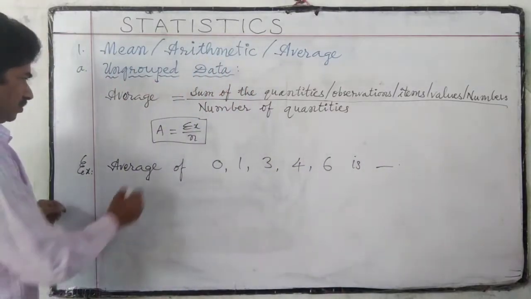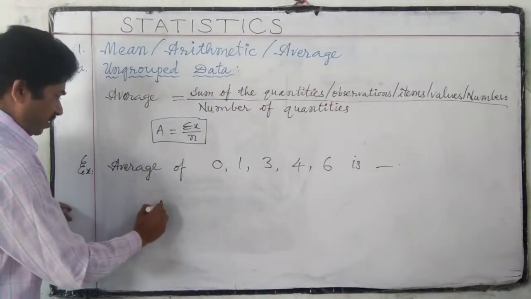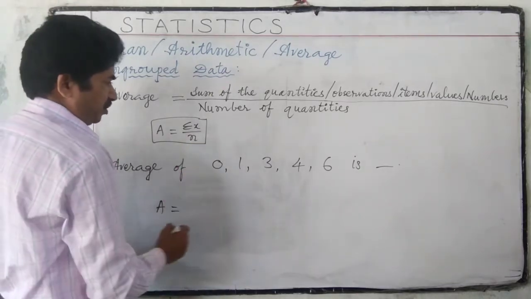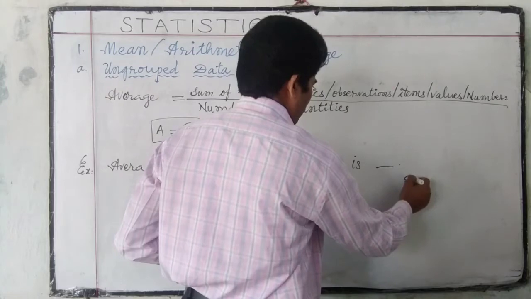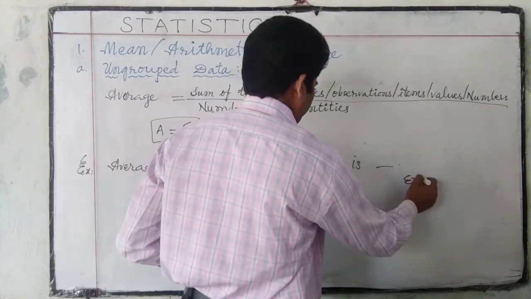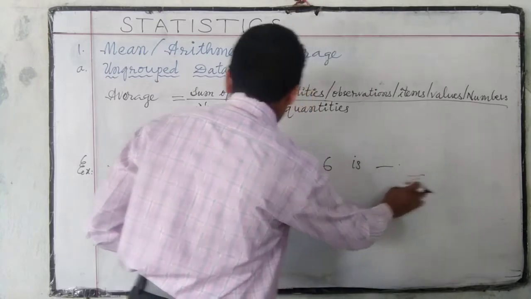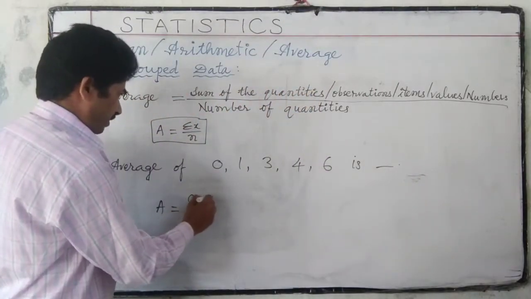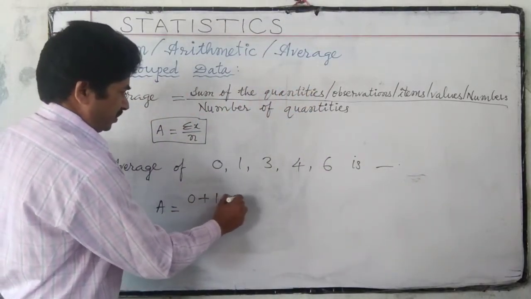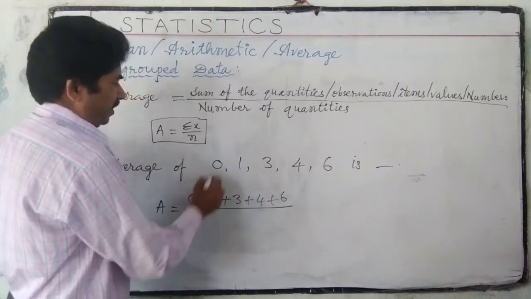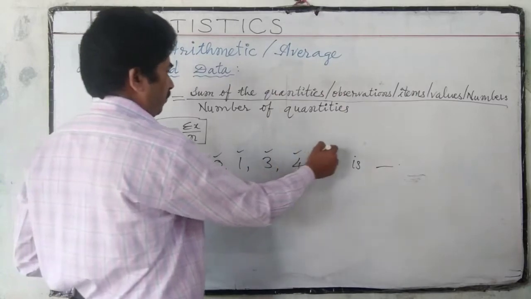So using this formula we can find average. A is equal to sum of the quantities. We can write directly here: 0 plus 1 plus 3 plus 4 plus 6 by 5.